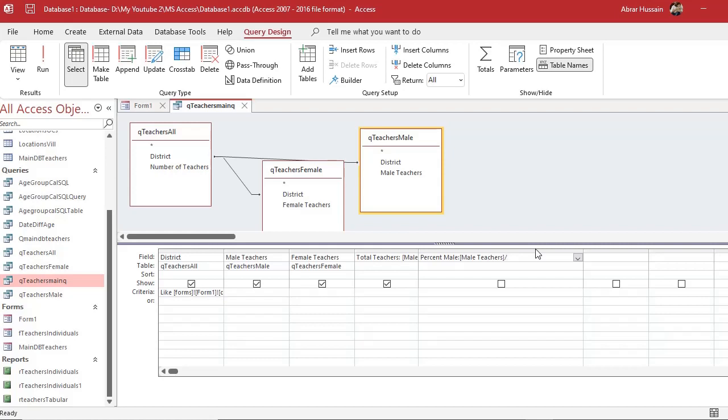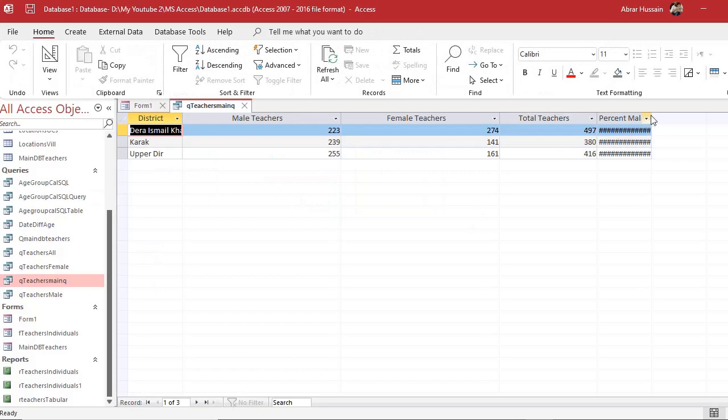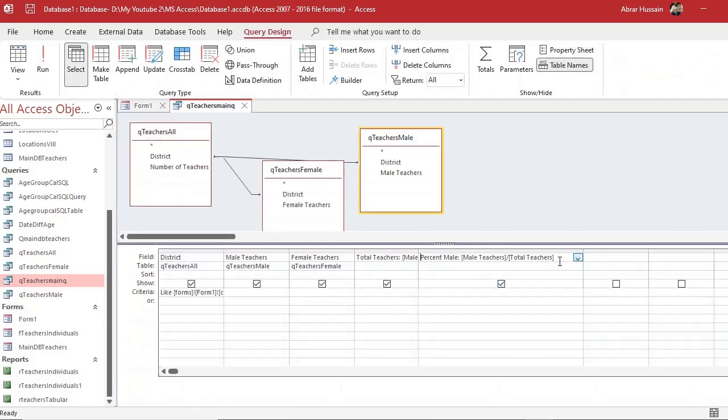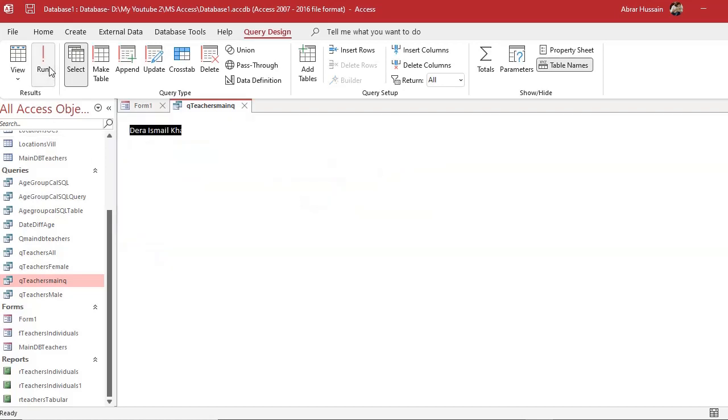And now here in the square bracket use the name total teacher. Use the exact same field name, male teacher divided by total teacher. Run. Now you see you have that percent, but what we have to do now is multiply by 100, the same formula that you use in Excel.